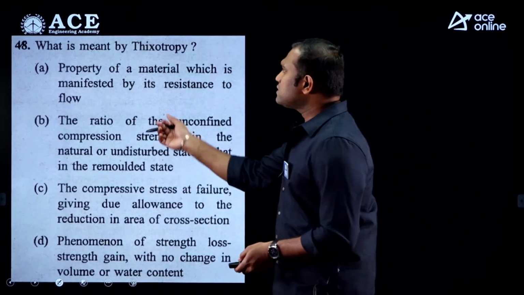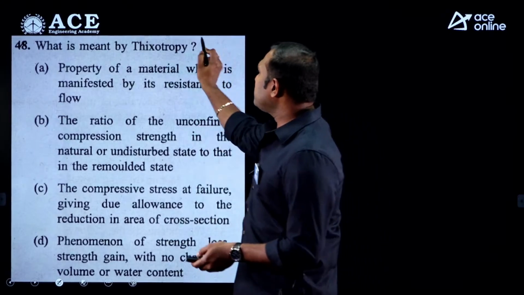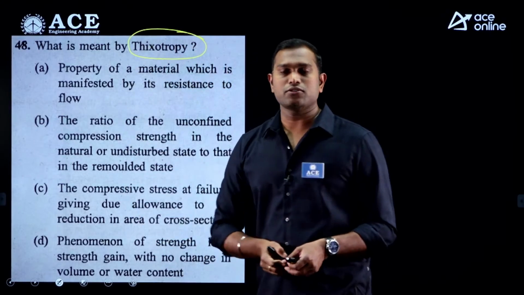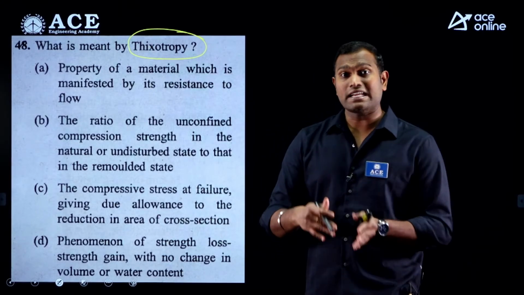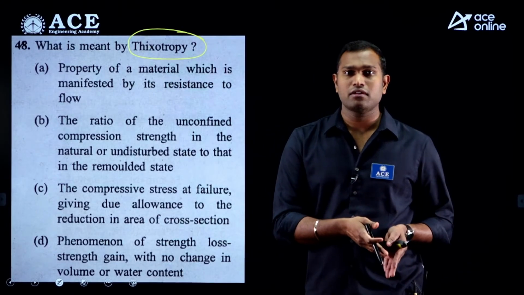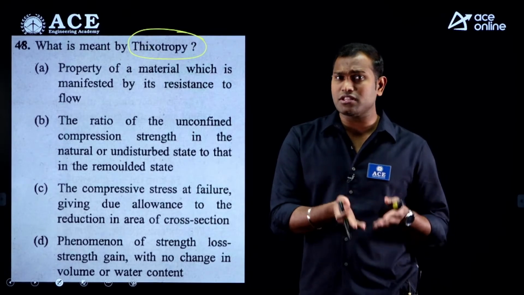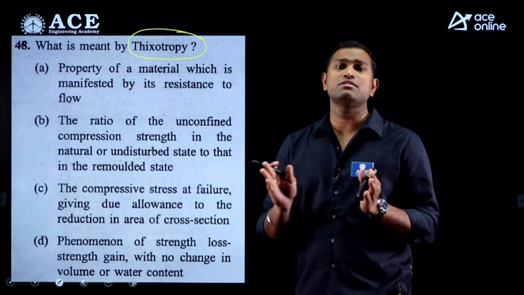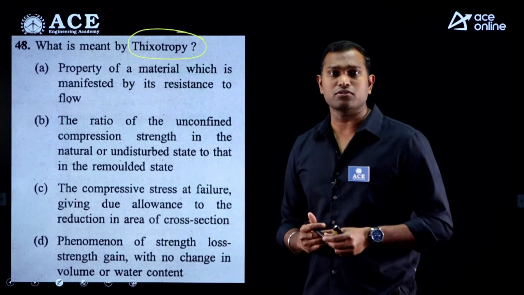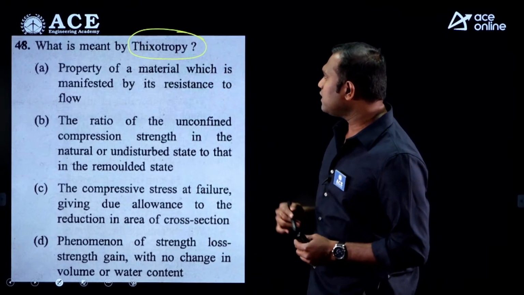Next, come to question number 48. What is meant by thixotropy? When you disturb a cohesive soil, with respect to time it regains the strength it lost. During this process, there is no change in water content and no change in volume also. Such a property we call thixotropy.